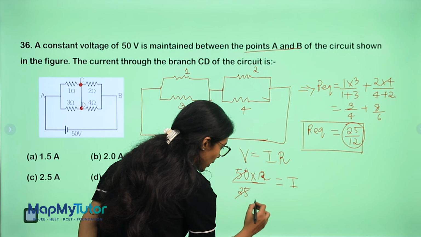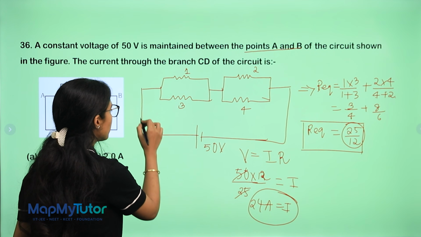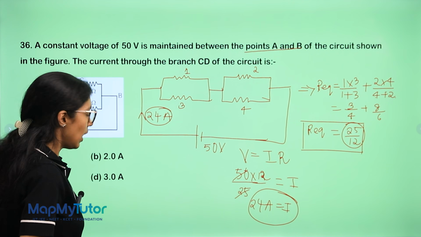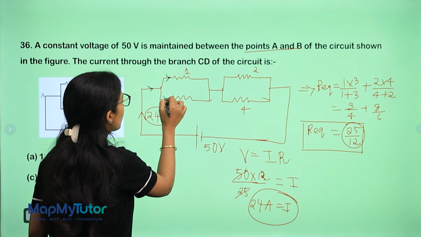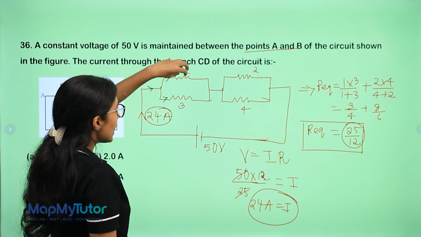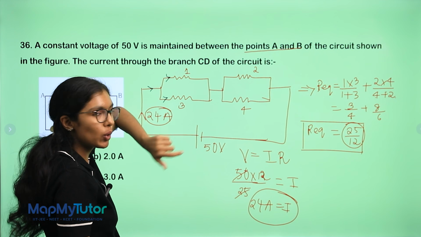So it will come out to be 24 ampere is my total current. So what does this mean? From here I have 24 ampere going. Now, from here the current starts to move. Now total is 4 parts, basically 4. In the upper region, 3 parts of those 4 current will go, and from the lower region similarly.